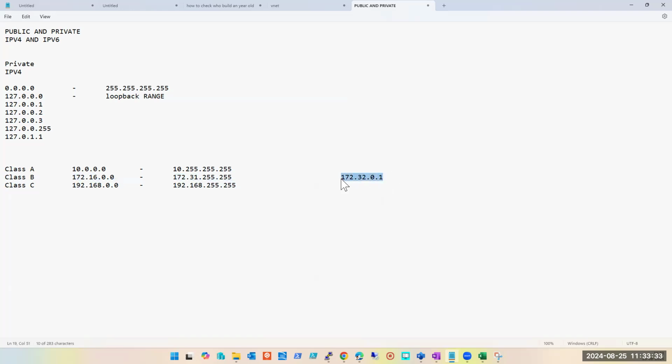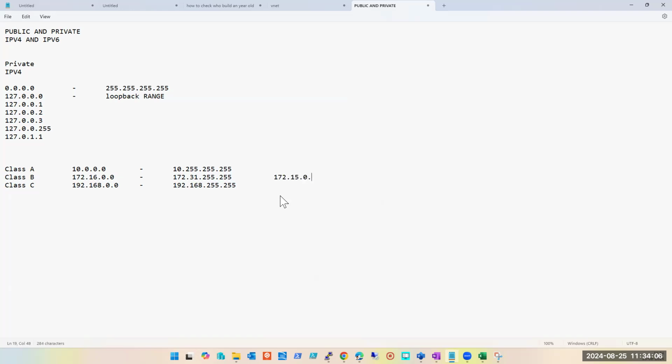Similarly, if I come here and tell you 192.168.253.253, what is this? Public or private? Private. But if I tell you this, then what is it? Public. Right, how far will this go? Out of this range, all of them go up to 255, guys. This one will also go up to 255, and this one will also go up to 255, right? But out of these, only this many are private, everything else is public. In fact, private is more.